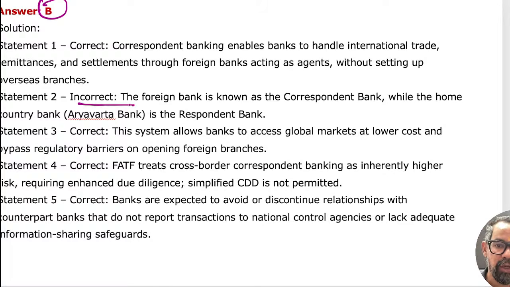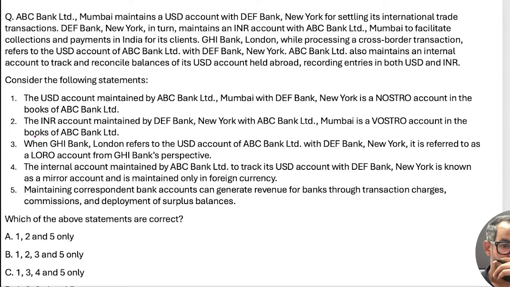This is only about the basic guidelines related to your correspondent bank and others, the relationship between these two, right? Next one. Last time what they did, they gave 2-3 similar types of questions, meaning 3 case studies in one question, and then you find out the right from the wrong, right? So please do remember this one also.